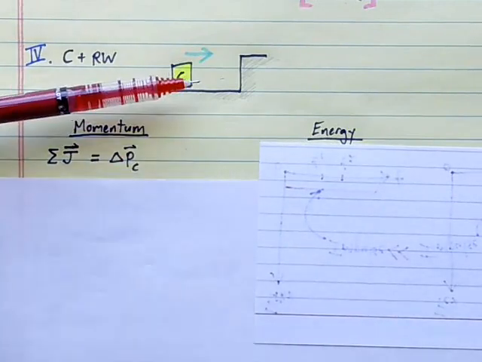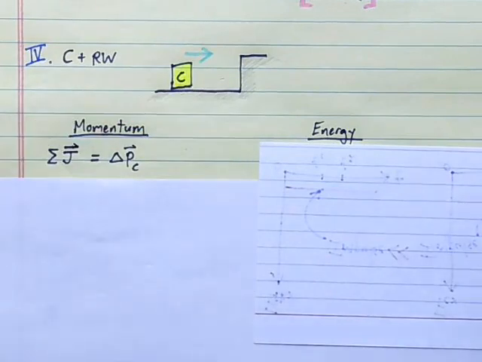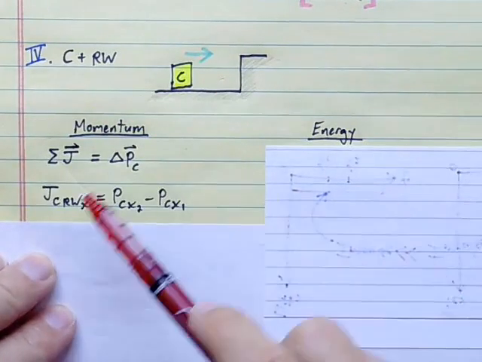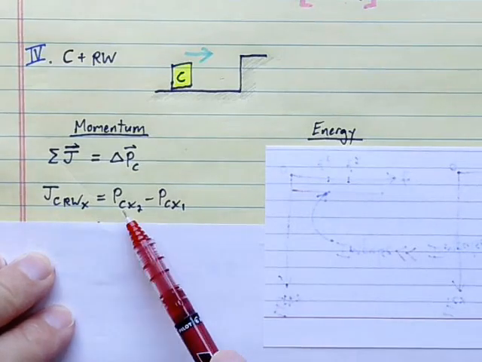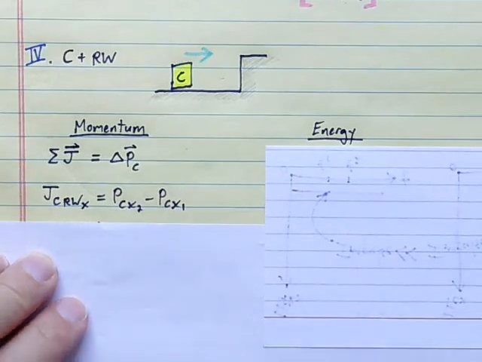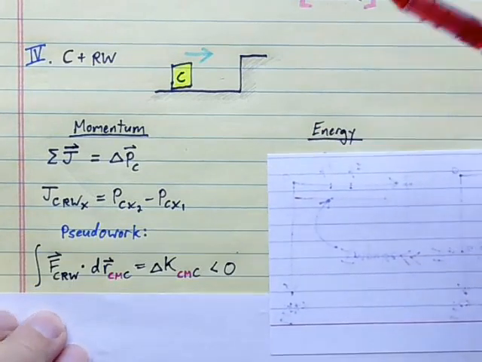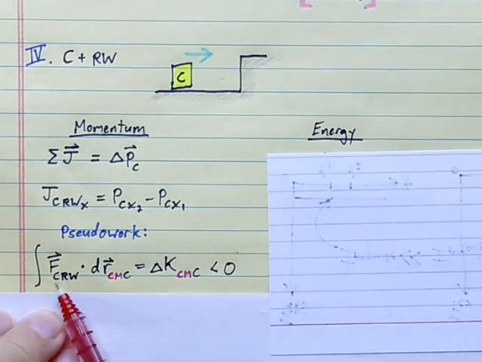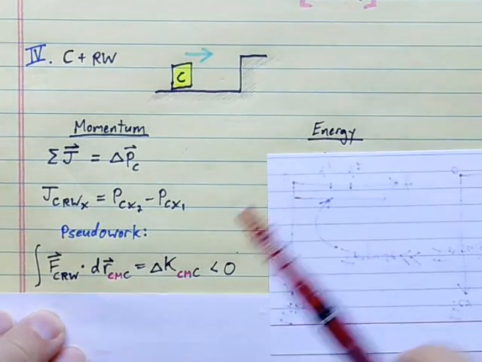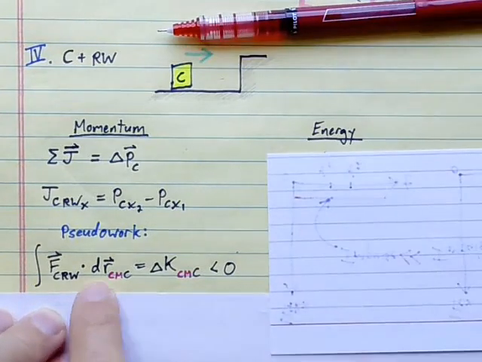C might come to rest when it hits the wall, or it might bounce back a little bit, but definitely not elastically. So the impulse imparted to C by the right wall will be equal to the change in momentum that C experiences. From a pseudo work point of view, we could look at the pseudo work done on C by the wall. So the contact force on C due to the right wall, that'll be pushing to the left when C hits the wall. We're going to dot that with the displacement of the center of mass of C.